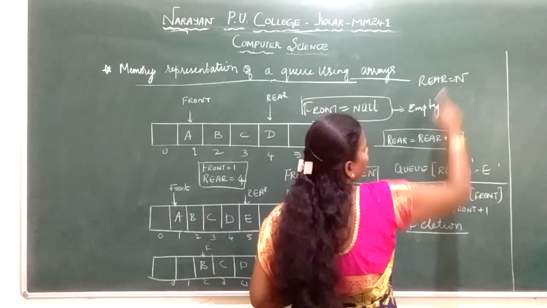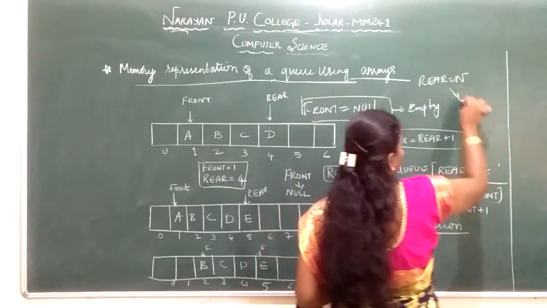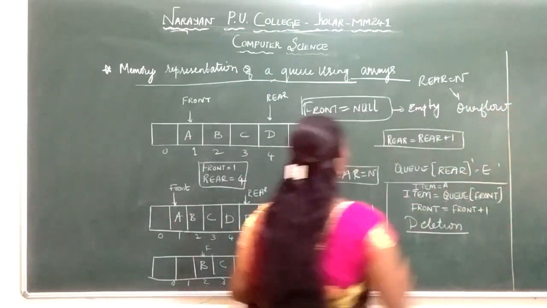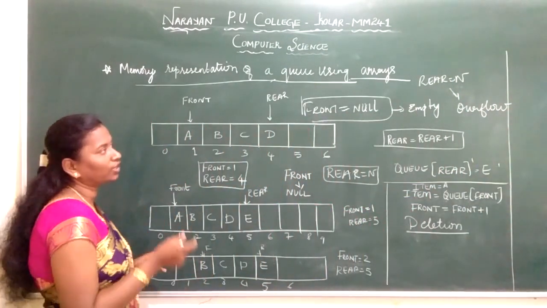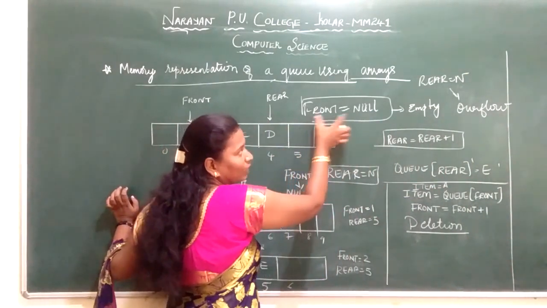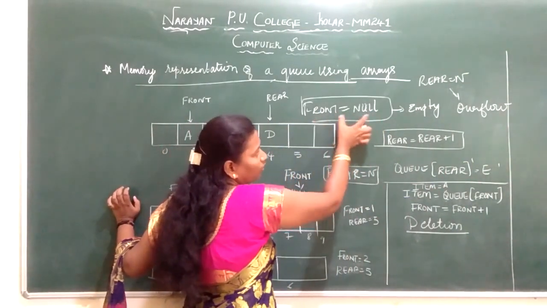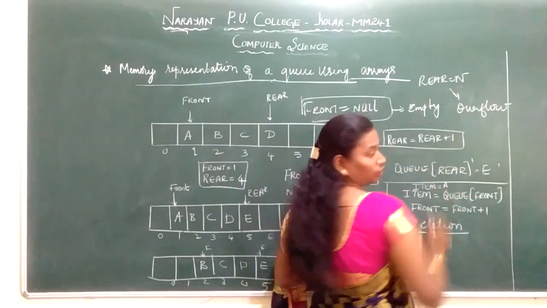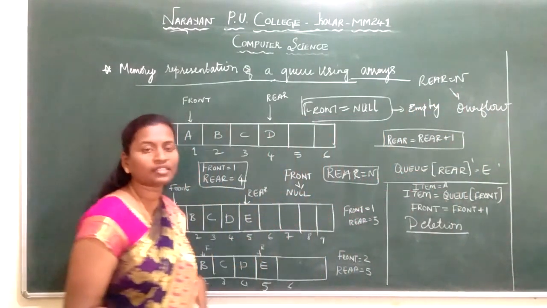So when this reaches the maximum size, we call it the overflow. Same like your stack, underflow and overflow. Here we check both the ends. For deletion, since we are using front, when all the elements are deleted, the Q will be empty. So front is equal to null means the Q is empty. When rear is equal to n, that means the Q is overflowing, that it reaches the maximum size.